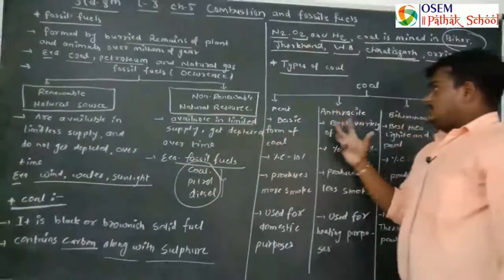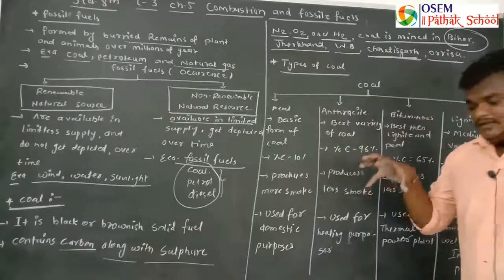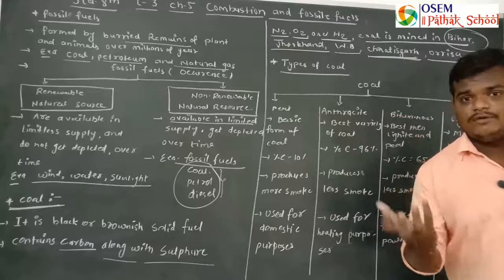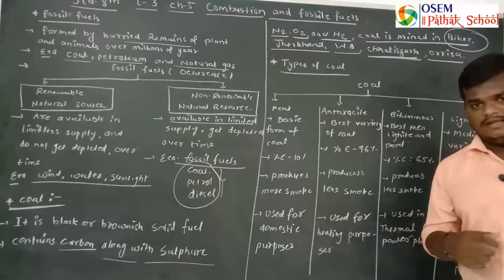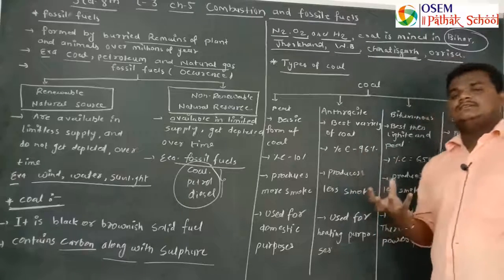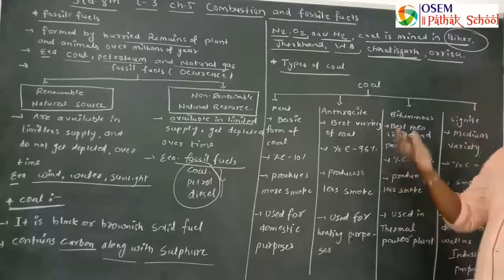Now when we mine coal from the earth's crust, we obtain lots of varieties. So how is coal categorized, and what types of coal do we obtain?